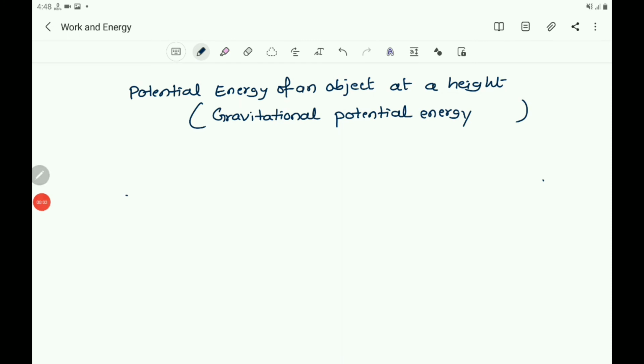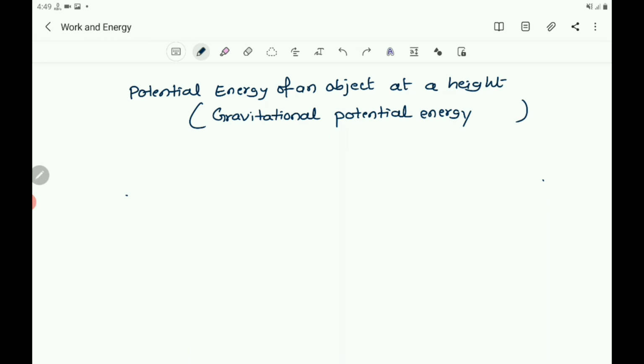Then what is gravitational potential energy? An object increases its energy when raised through a height because some work is done on it against gravity while it is being raised. The energy present in such an object is the gravitational potential energy.